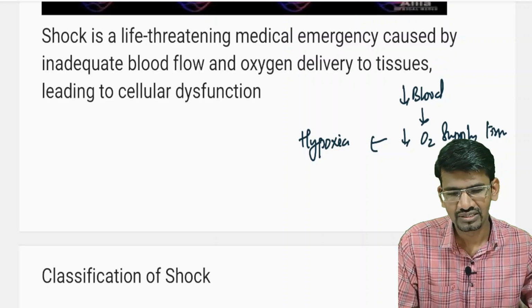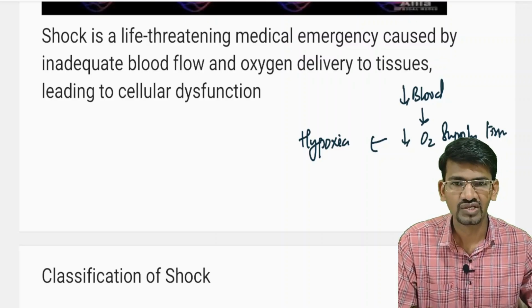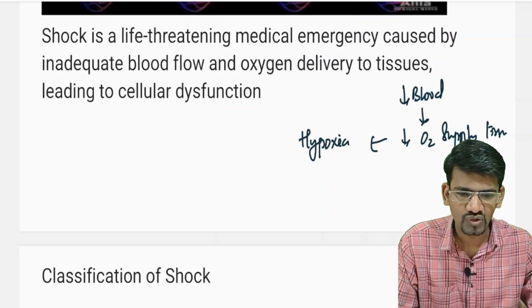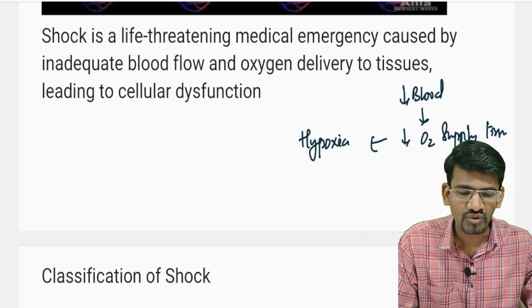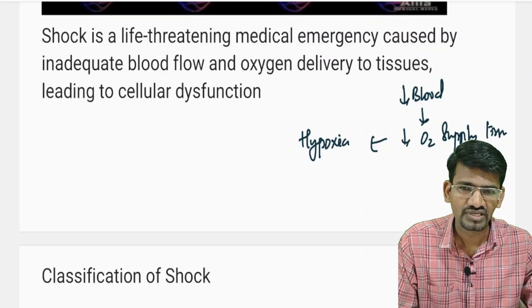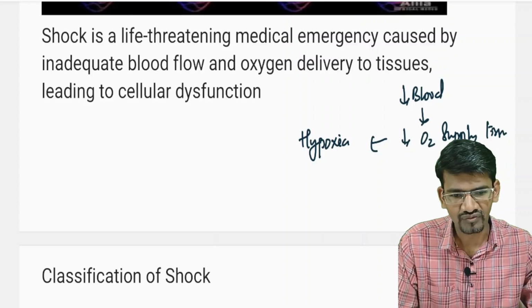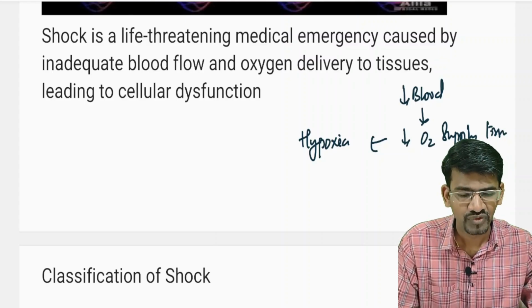When the oxygen level reduces in the tissues, the metabolism differs. There are two types of metabolism, as you all know: aerobic metabolism and anaerobic metabolism. Aerobic means the metabolism which occurs in the presence of oxygen, and anaerobic means when there is less oxygen, the metabolism occurs without oxygen.